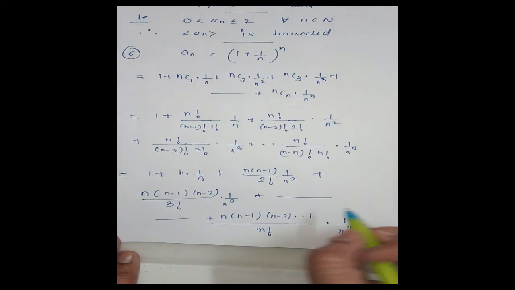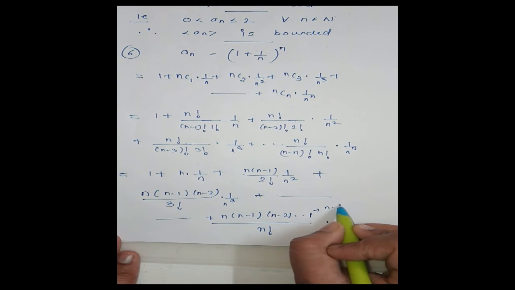Okay, now this last factor is n minus (n minus 1).